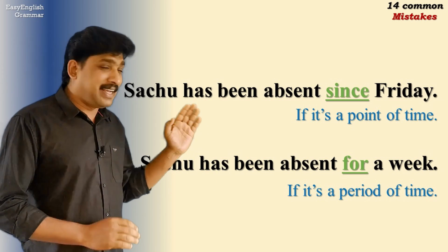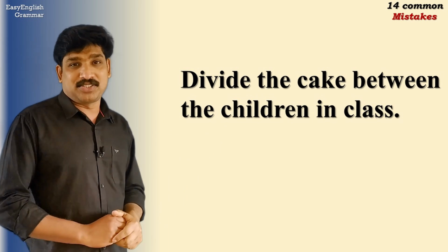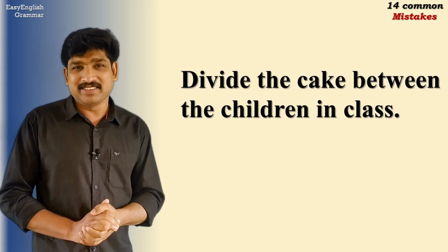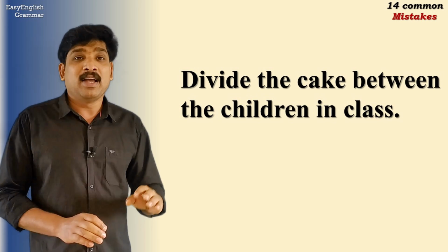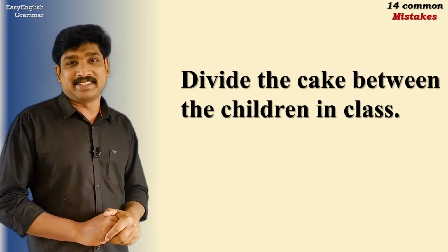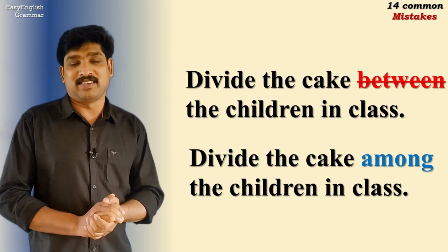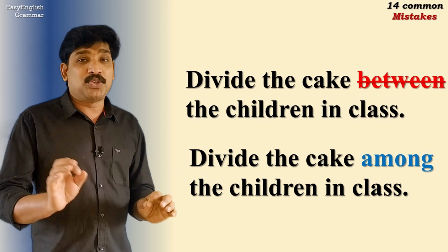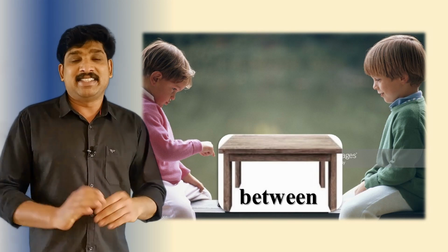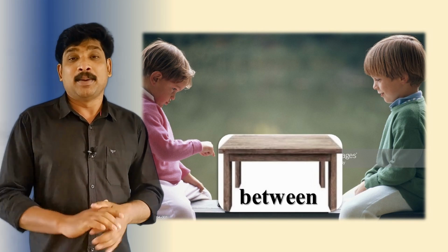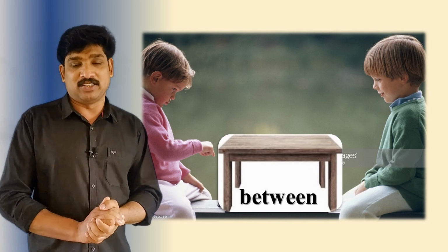Let us have a look at the next mistake. "Divide the cake between the children in class." Well, divide something? It's not "divide," which is a wrong usage. It has got to do something with another important word in this sentence. "Divide it among the children in class," not "between." "Between" is used when you talk about two people or things. We say "there is a table between Nandu and Nived," but we do not say "between the children." We say "among the children."